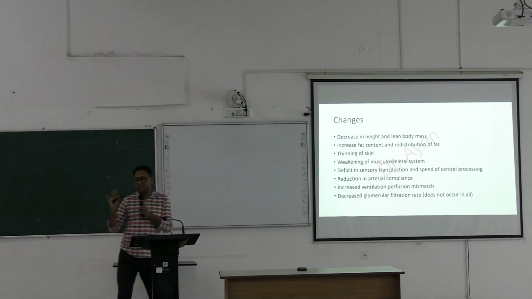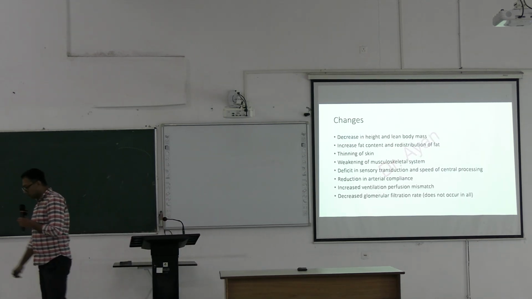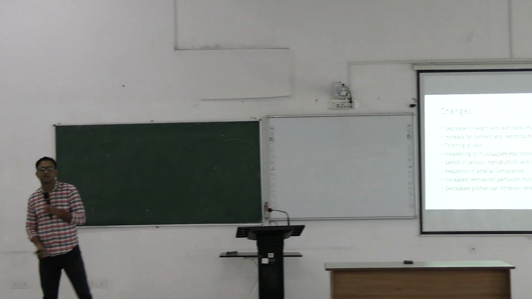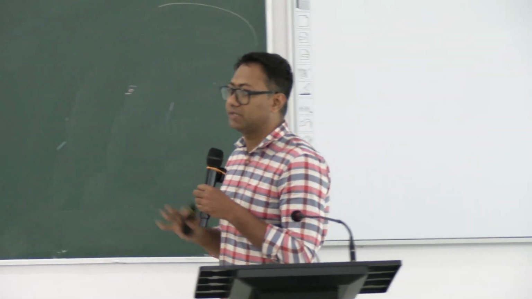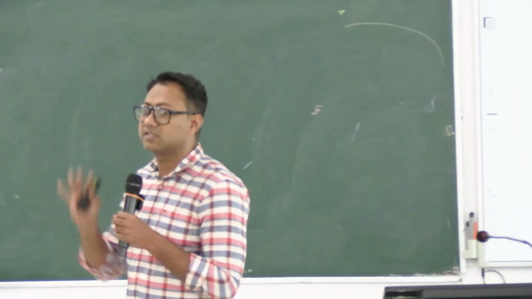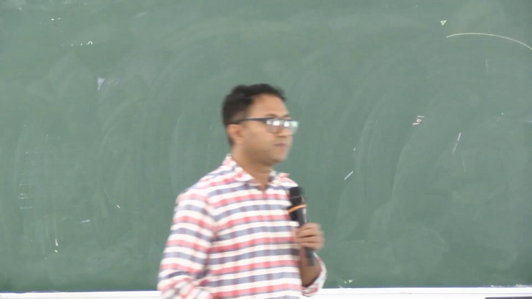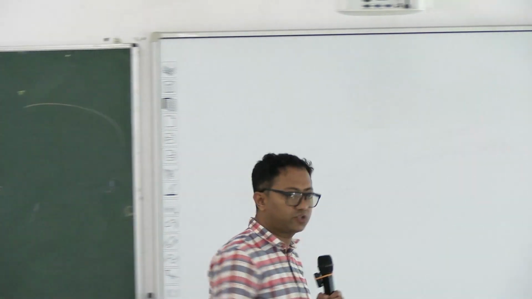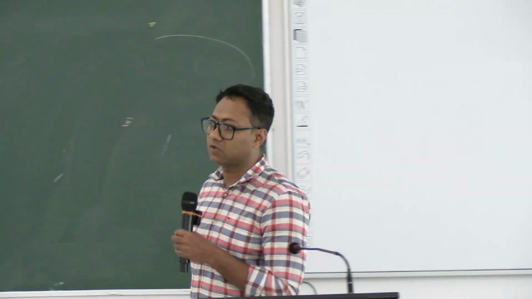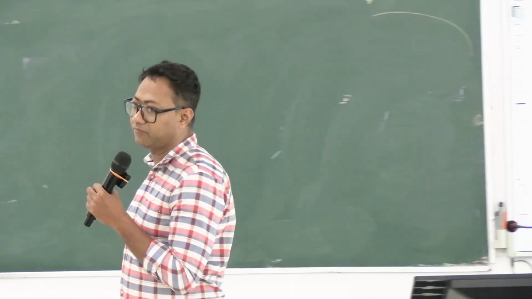So what are the major changes that happen in the way of aging? Decrease in height and lean body mass. The first and most important point is decreased lean body mass, then increased fat content and redistribution of fat.